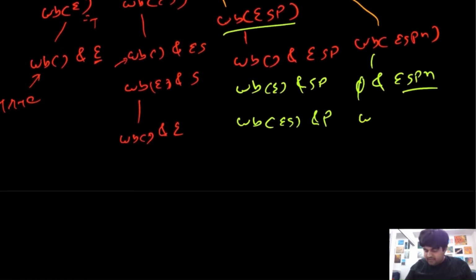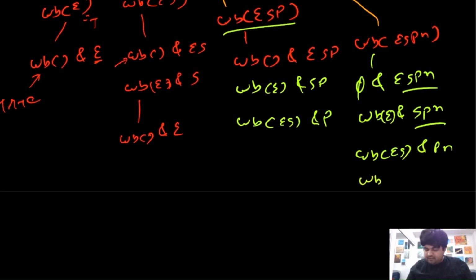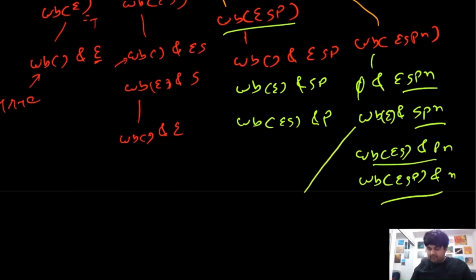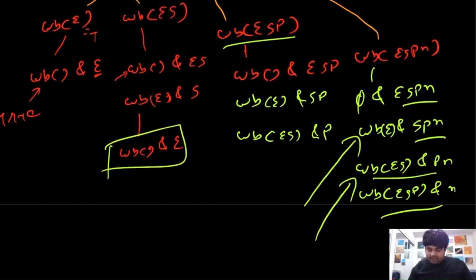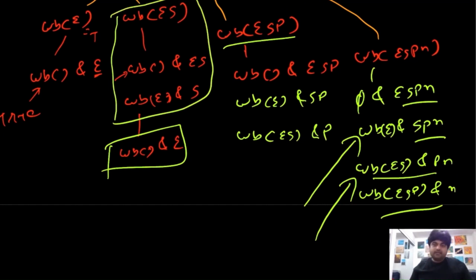Or we can check whether the word break of E is present and SPN is present, these two values, or not. Or we can check that word break of ES is present, and we can check for PN. Or we can check word break of ESP, and we can check the value N. So these would be the four cases where we need to calculate all of these, and for every single one of them, even in order to calculate this word break of E, we will use this method. To calculate this word break of ES, we will calculate this whole method. And yeah, so this would be the brute force solution.